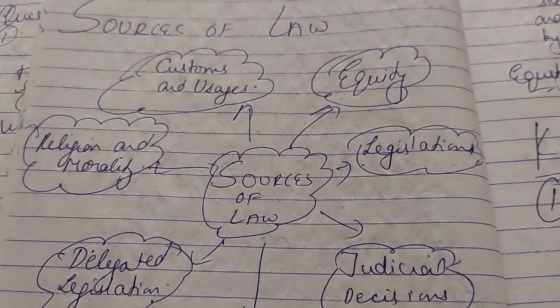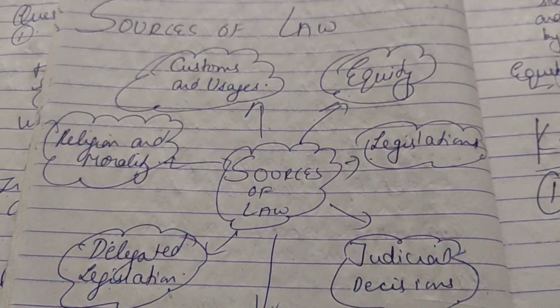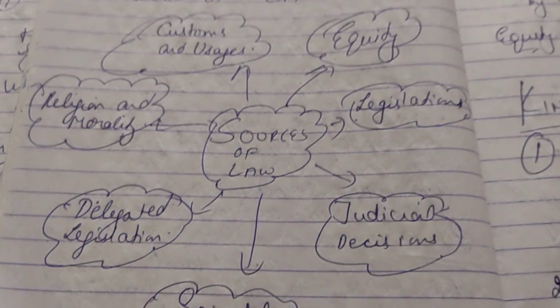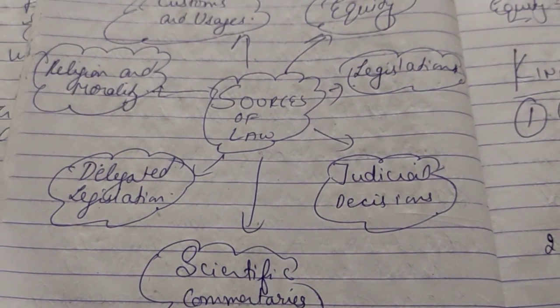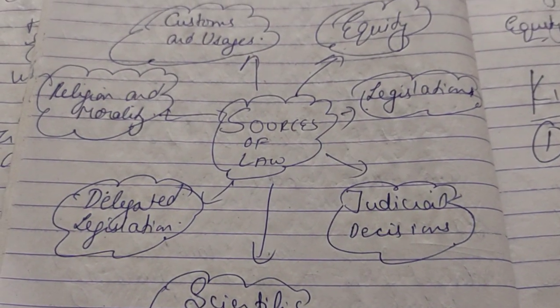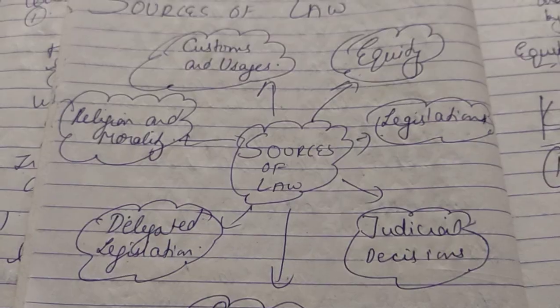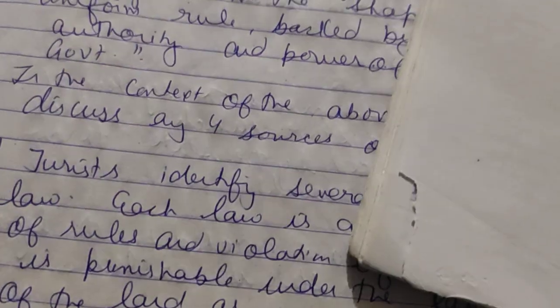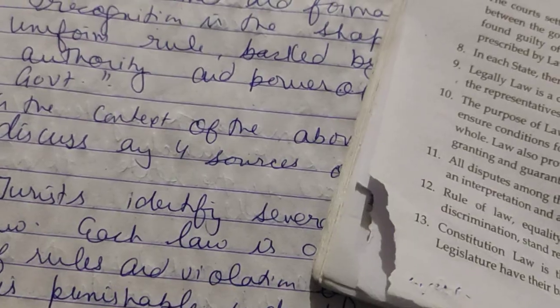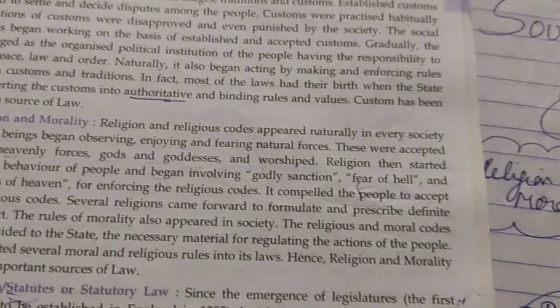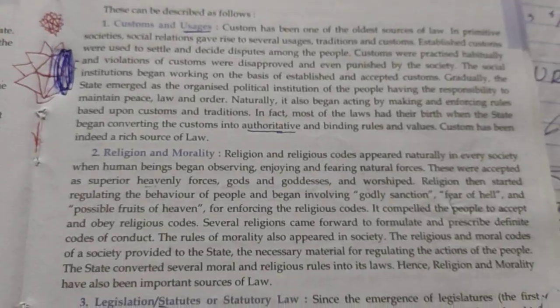Sources are customs and usages, religion and morality, delegated legislation, scientific commentaries, judicial decisions, legislatures, and equity. Now let's revise this topic. This topic is given on pages 5.3, 5.4 and 5.5 of our book.